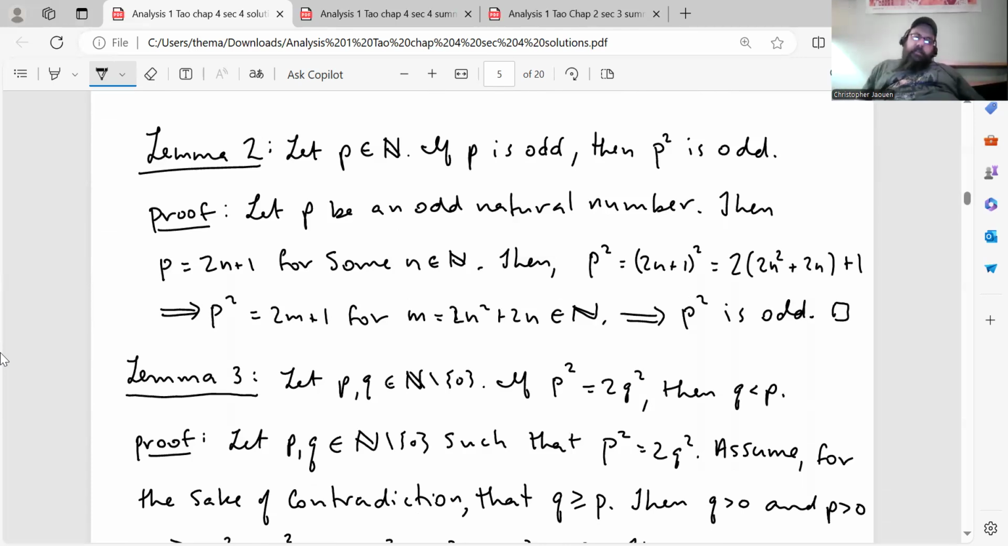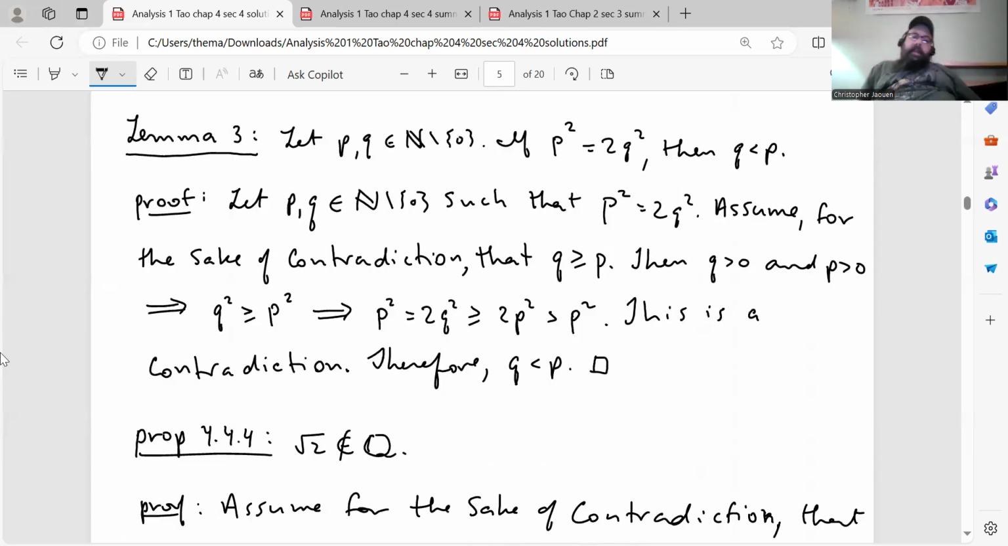Then p equals 2n plus 1 for some natural number n. Then p squared equals (2n + 1) squared, which equals 2 times (2n squared + 2n) plus 1. And we know that 2n squared plus 2n is a natural number. Therefore, p squared is 2m plus 1 for some natural number m, which in this case happens to be 2n squared plus 2n, which implies that p squared is odd. So what we need is actually the contrapositive of this, which states that p squared even implies p is even.